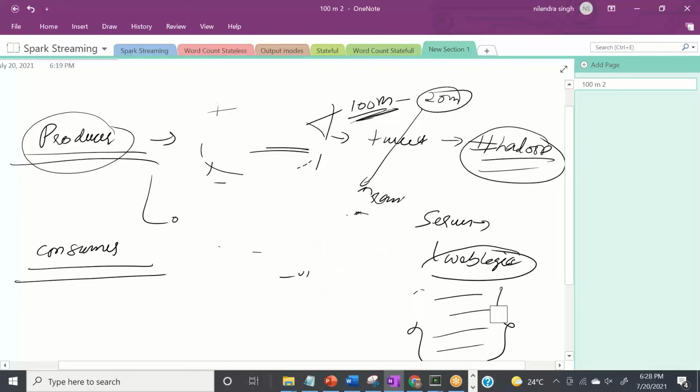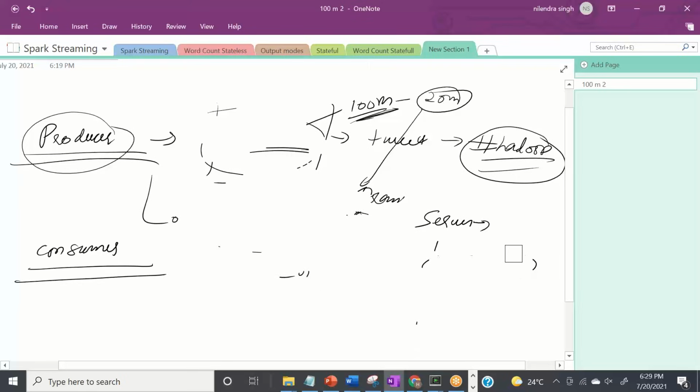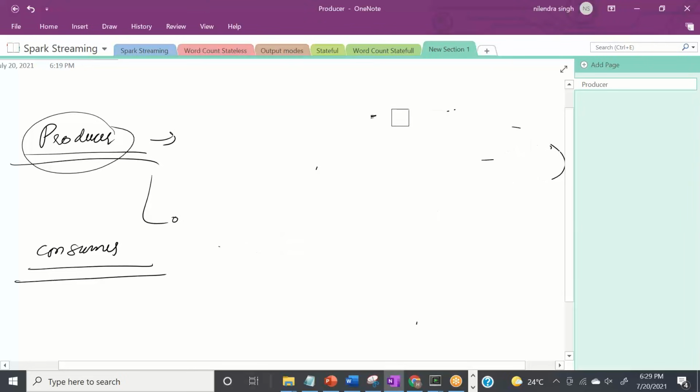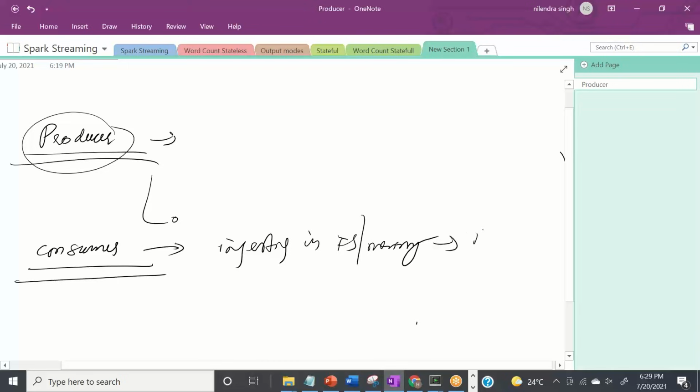Now let's see what a consumer is. Obviously we know that the producer is producing the data and we need to analyze that data, right? In the case of Twitter, we were asked to calculate the number of times hashtag Hadoop occurred. So to get that number, what do we need? We need some consumer who will consume the data and analyze it, right? And consuming means what? Ingesting it into a file system, memory, wherever, and then processing it.